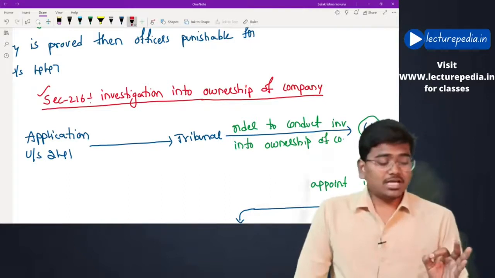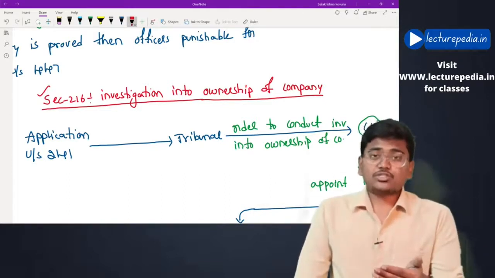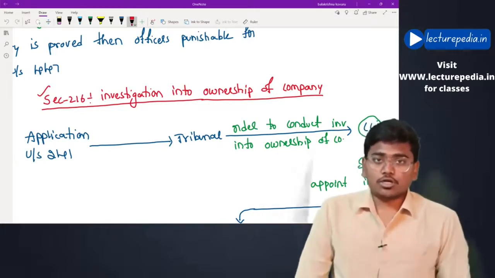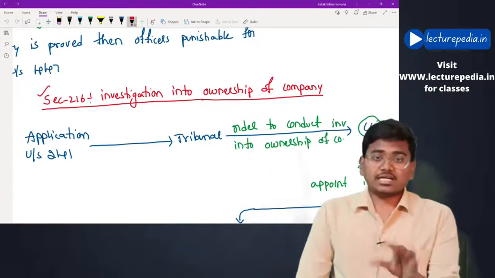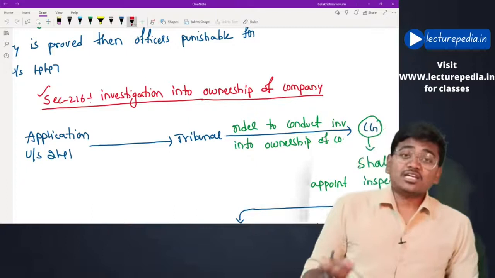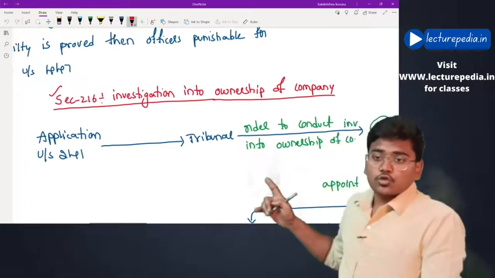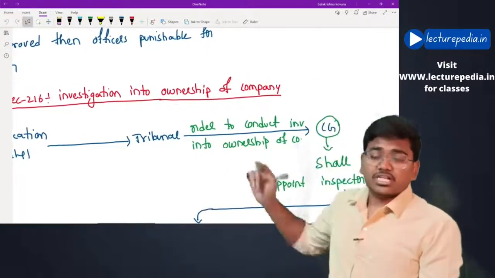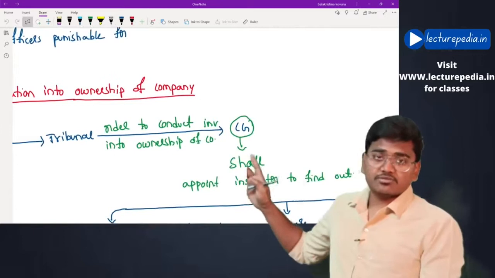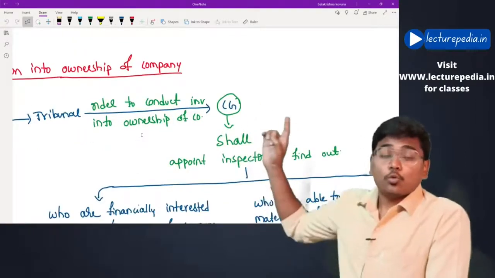Now, once the application for oppression is filed with the tribunal, the tribunal has to verify whether the oppression is actually taking place or not, and who is conducting the oppression. In that case, the tribunal will verify the ownership of the company. See, the application under section 241 is filed with the tribunal for oppression. After filing the application, the tribunal will order to conduct an investigation into ownership of the company.